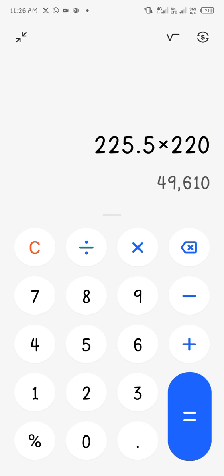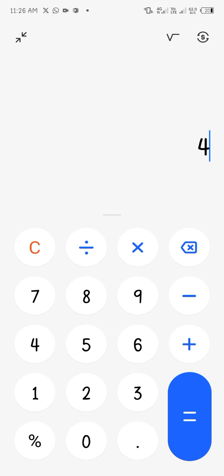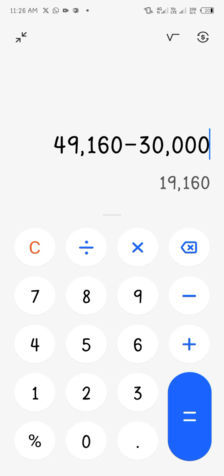If Stanbic Bank rises to 220 naira per share, your capital will be 49,160. Minus your 30,000 invested, you will make about 19,000 extra. It's as simple as that.